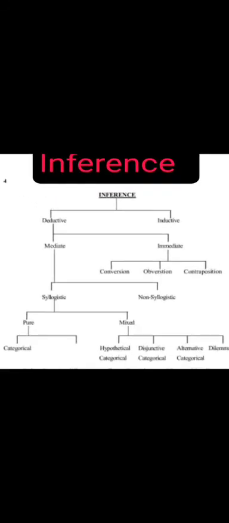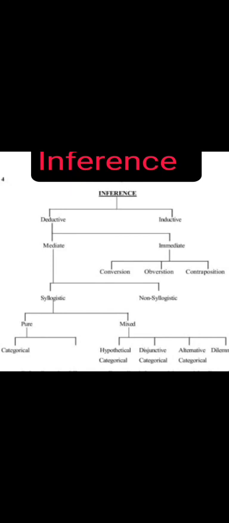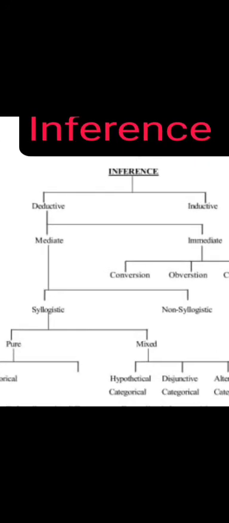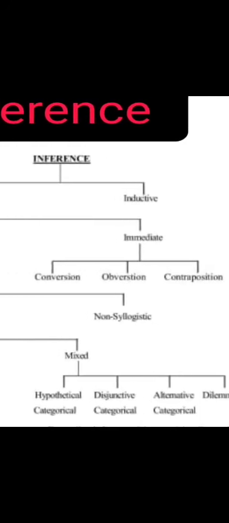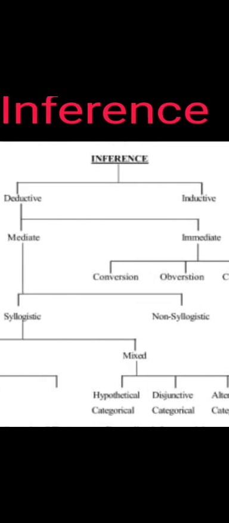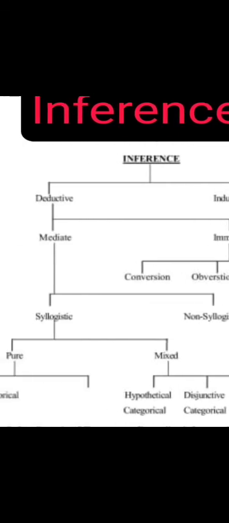Here the inference is divided into deductive and inductive. Again, deductive inference is divided into two, mediate inference and immediate inference. Immediate inferences are conversion, obversion and contraposition. Then mediate inference is syllogism.